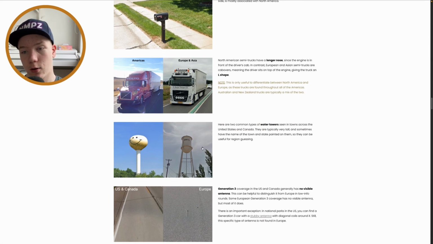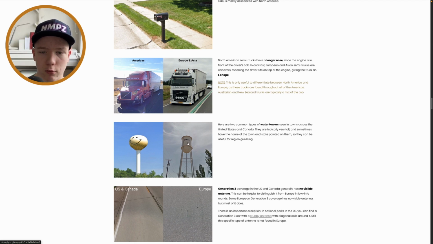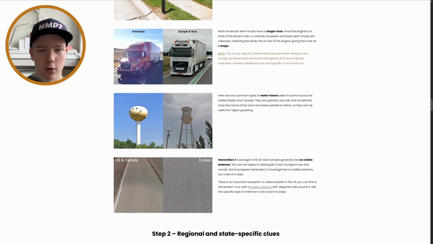And the water towers are, yeah, you can use it for, well, I wouldn't really call that region guessing, but you can just see the town name sometimes on the water tower. So yeah, these water towers, again, they are really, really rare in Europe. At least the ones that look like this.